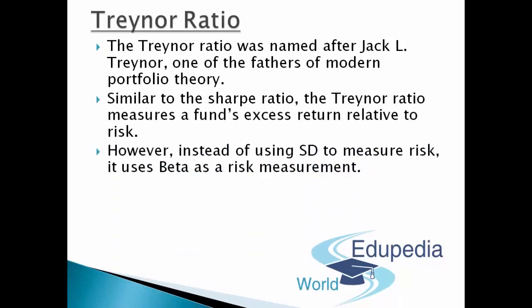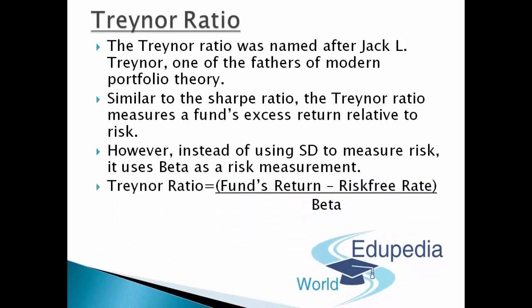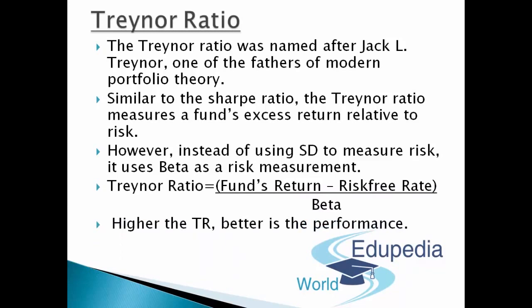However, instead of using standard deviation to measure risk, it uses beta as a risk measurement. Treynor ratio can simply be put as fund's return less risk-free rate divided by beta, or I can say excess return divided by beta. And the same is the case with Treynor ratio as well, that is, higher the Treynor ratio, better is the performance in such manner.